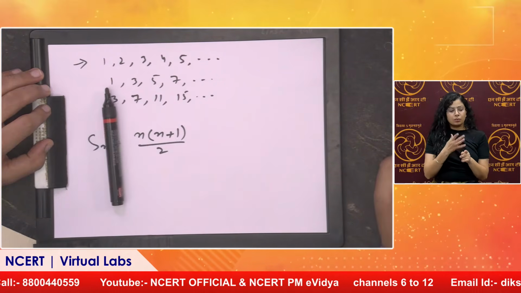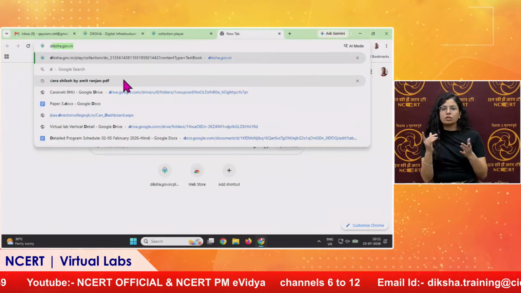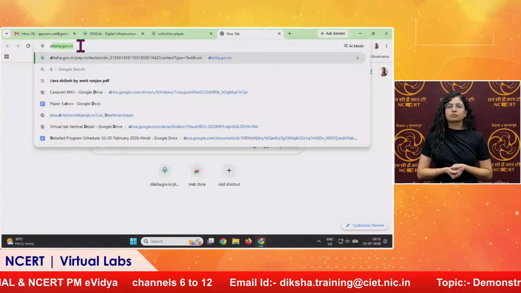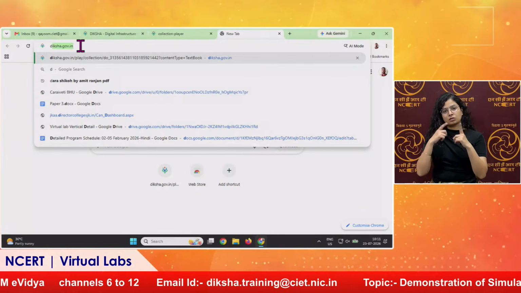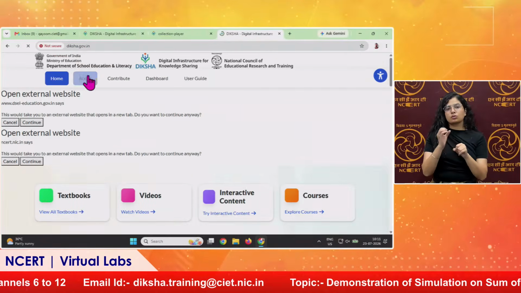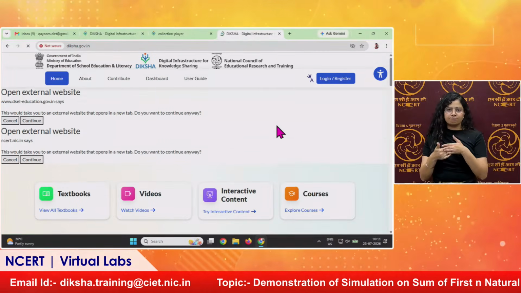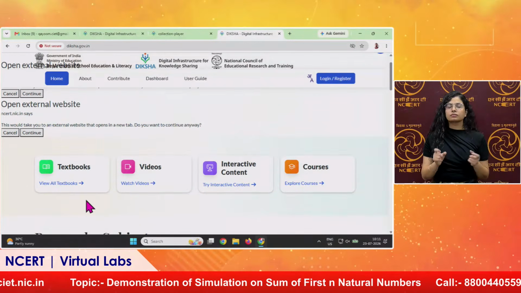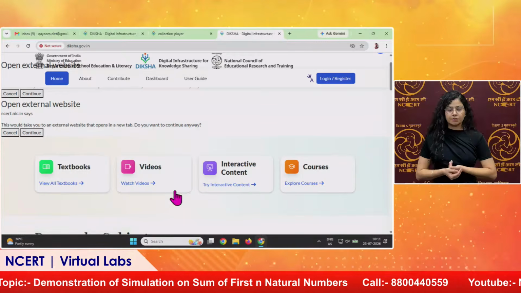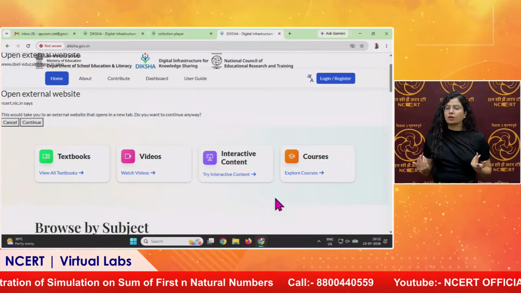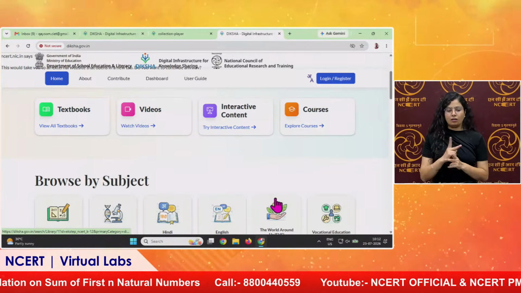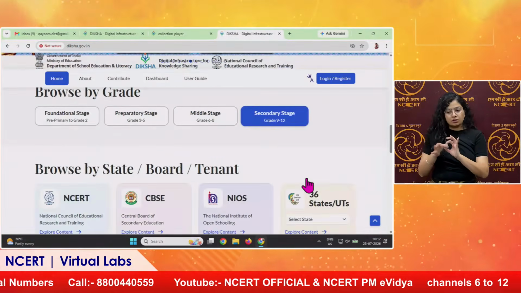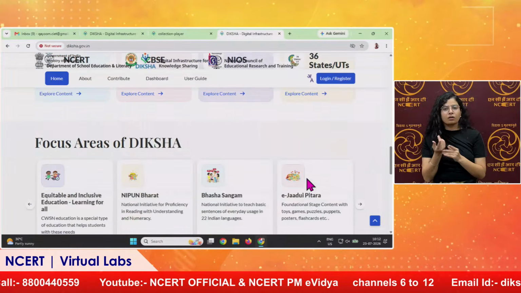Now I would like to take you to the Diksha portal. Sure, sir. Let us go to the browser. Here you can write diksha.gov.in in any browser, students can do it, and they will land on this Diksha portal. Here they can see textbooks, video content, and interactive content. So different options are available for multiple students. Subject wise they can browse, and also by grades, and by state boards.